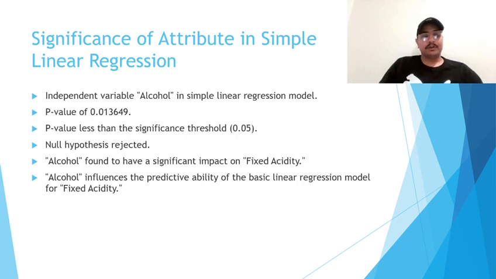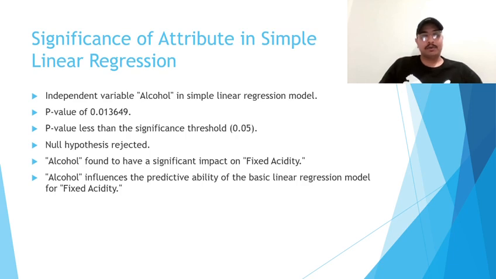Now I'm moving to the next slide. The significance of the p-value in this context is determined by setting a significance threshold of 0.05. We establish a criterion to determine whether the observed association between the independent and dependent variables is statistically meaningful. In this case, since the p-value of alcohol is below the threshold, we can conclude that the association between alcohol and fixed acidity is not likely due to chance. Instead, it suggests that there is a genuine relationship between these variables.